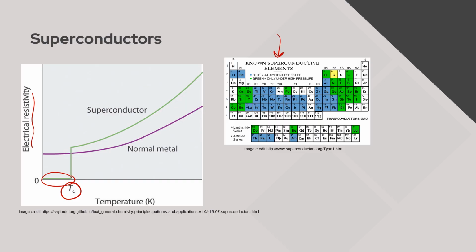Here are some known superconductive elements. Lots of metals, also a few compounds, can act as superconductors. But you see here that once we get to a higher temperature, that resistance, the lesser ability to conduct electricity, does increase.